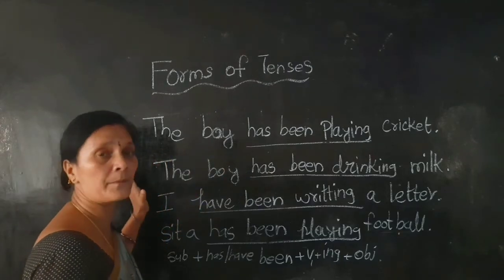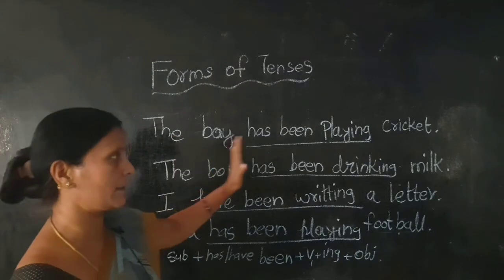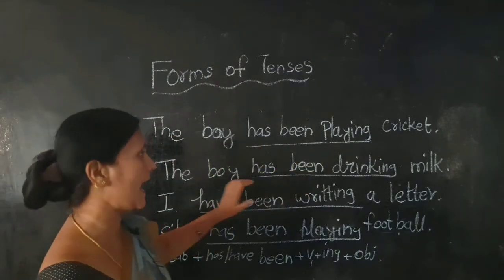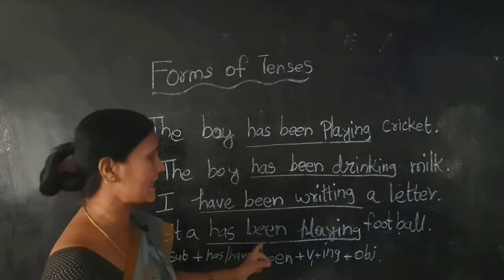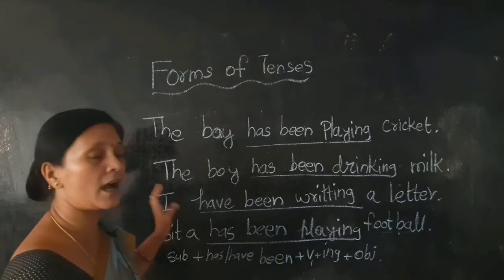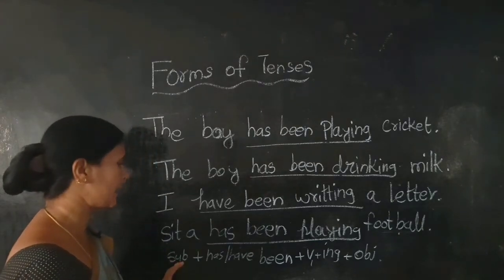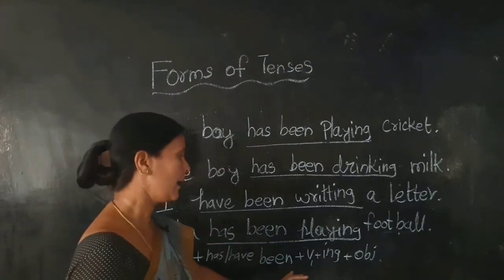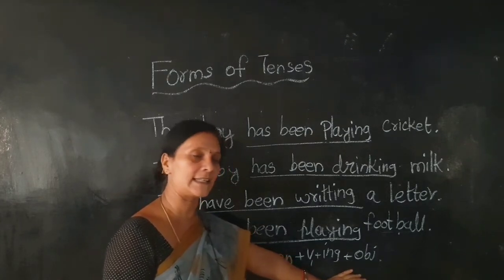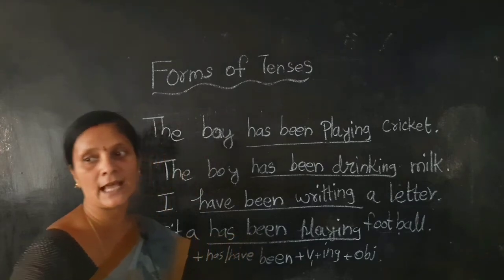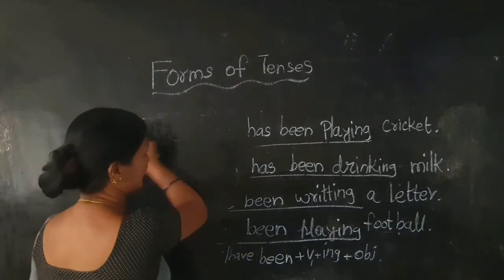This is the present perfect continuous. See, the boy has been playing cricket. The boy has been drinking milk. I have been writing a letter. Sita has been playing football. These are all present perfect continuous. What is the rule here? Subject plus has, have, been plus V1 plus ing, the present form of verb plus ing, plus object. This is the rule.